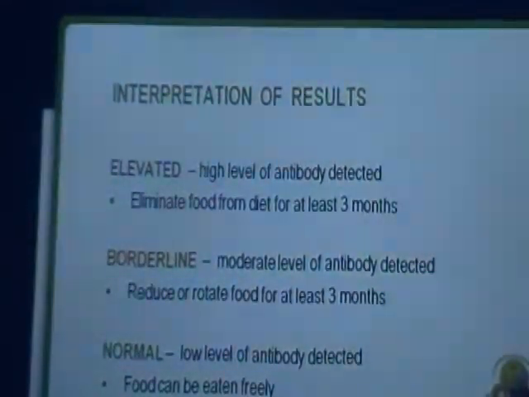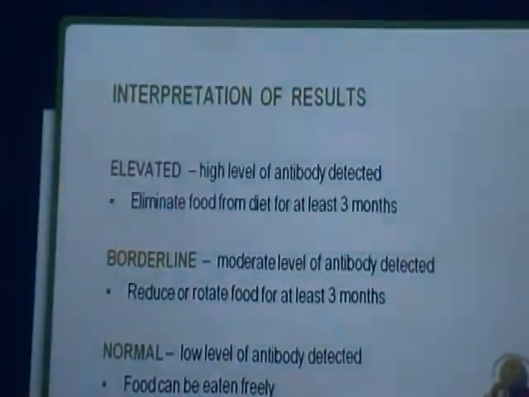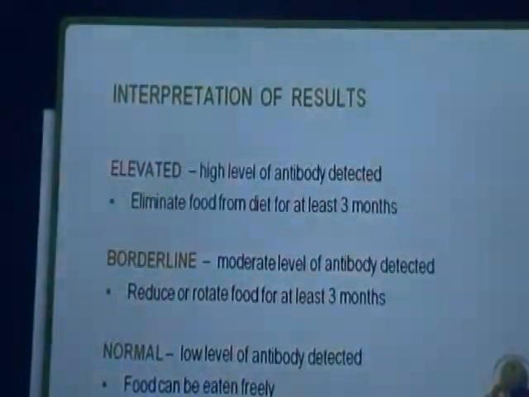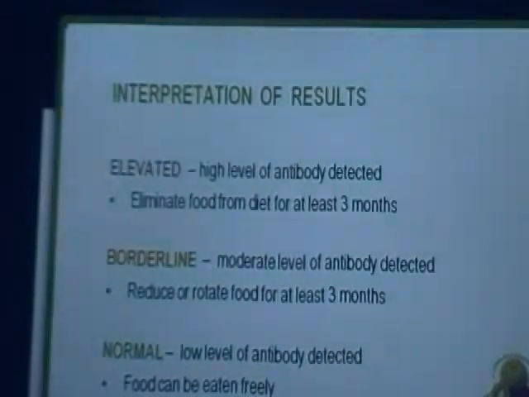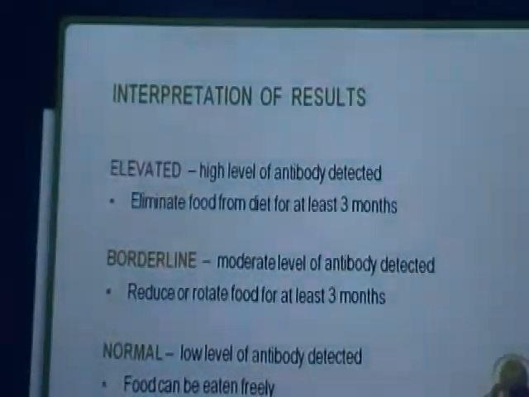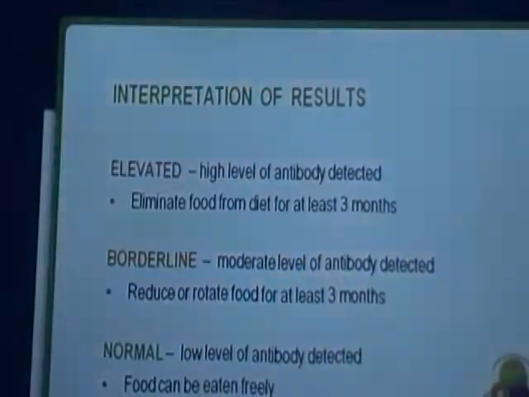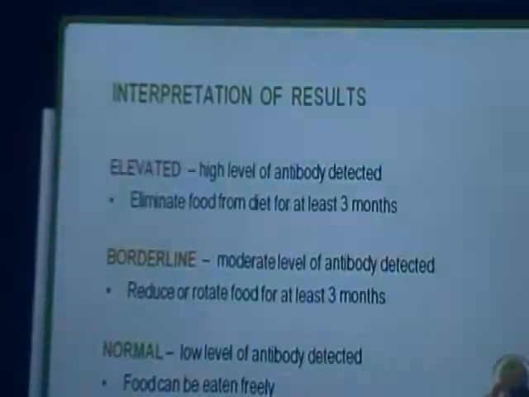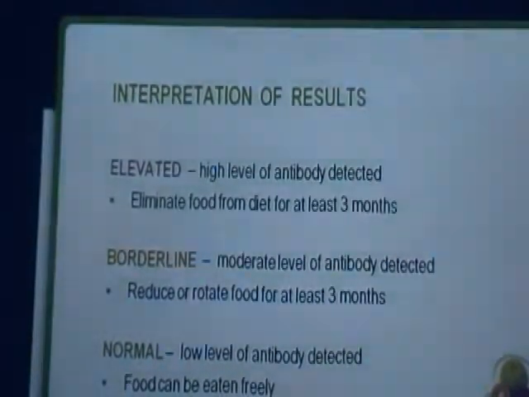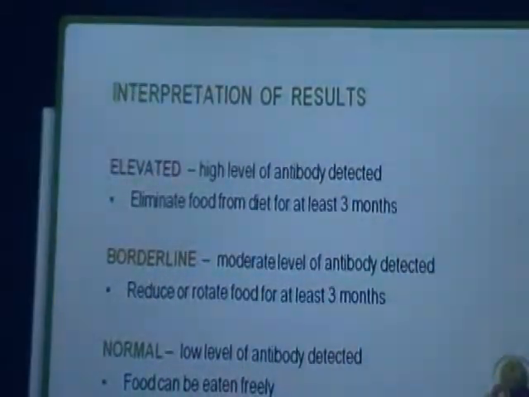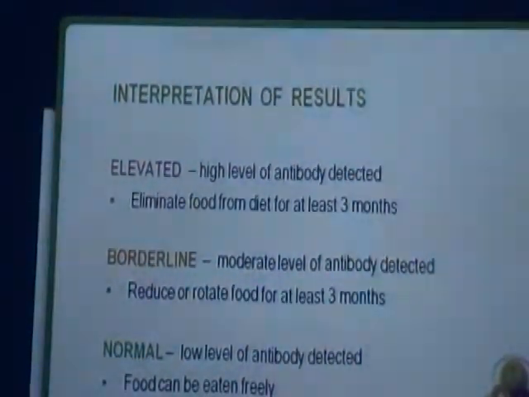Like if they are taking 5 chapatis in a day, they have to eliminate that wheat from their diet, and again they can reintroduce it after 3 months. They can start with 1 chapati or 2 chapatis. If the result is borderline, then they have to reduce it, or they can take the food in a rotated form every 3 months. Like every 3 months, they can rotate their food, eliminating it once and then taking it. If it is at the normal level, nothing has to be done. A person can take the food as they want.